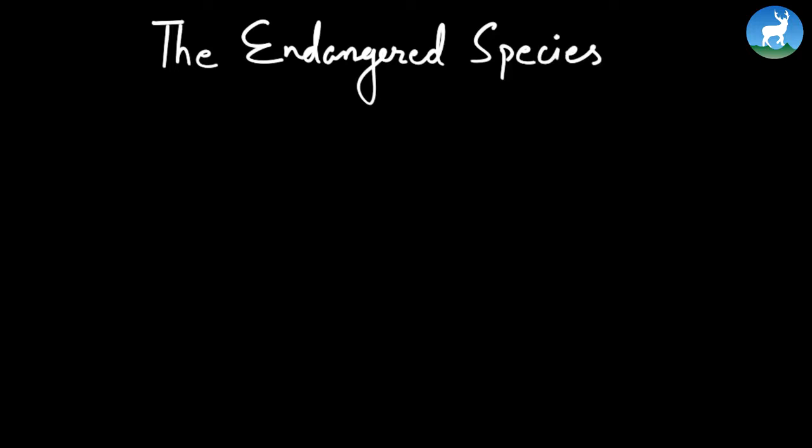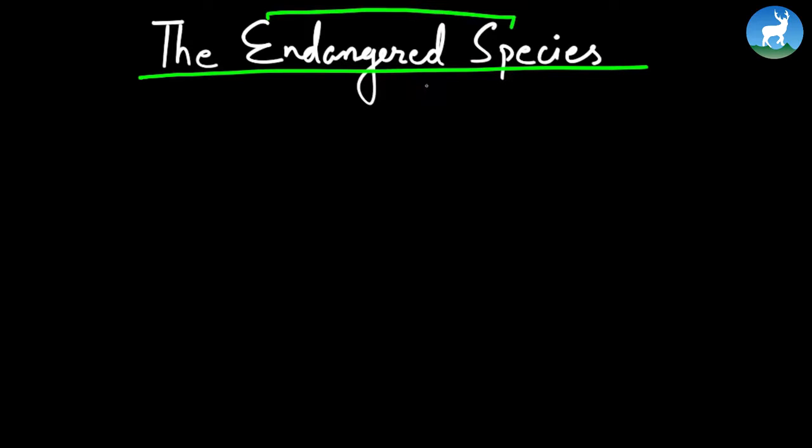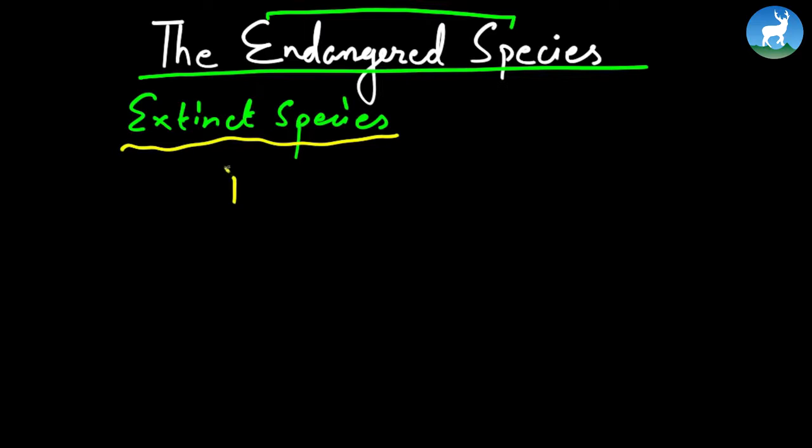So let's begin the chapter, the endangered species. Now, what do you understand by the term endangered species? What do you think these are? And before we go to endangered, how about some extinct species? What are extinct species? Have we ever come to know about dinosaurs? What do you think happened to dinosaurs? Do you still see dinosaurs on Earth today? Do you think we have any species of dinosaurs on Earth today?